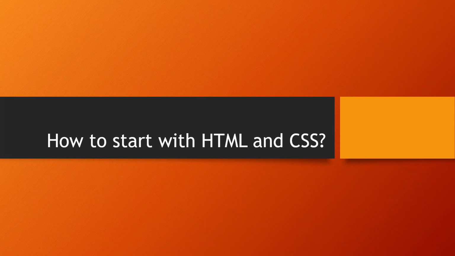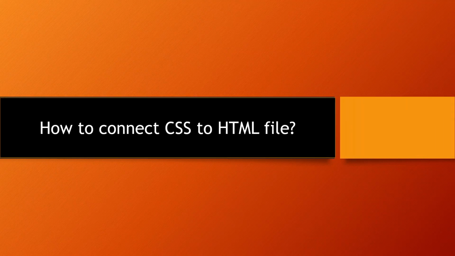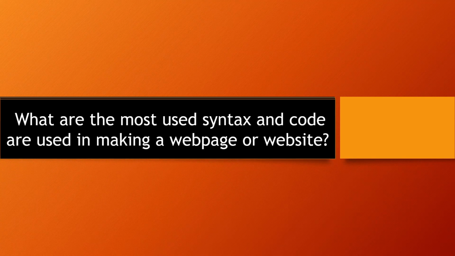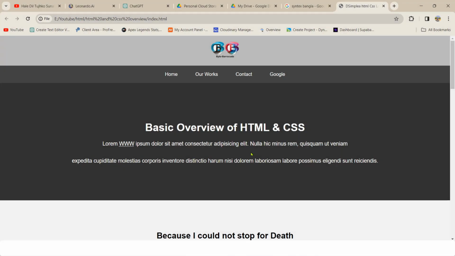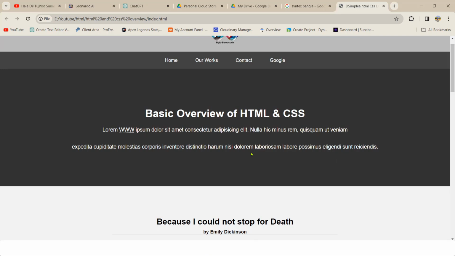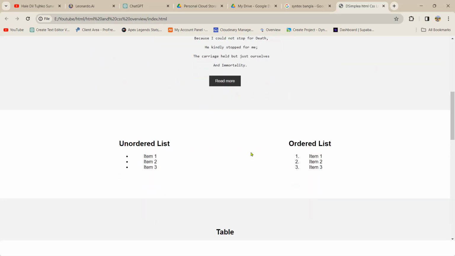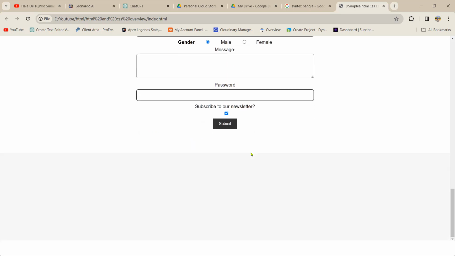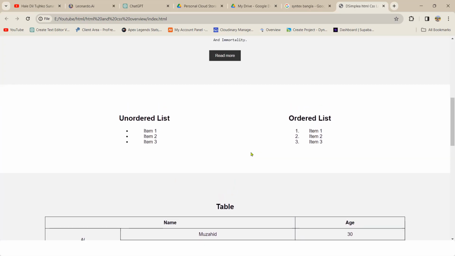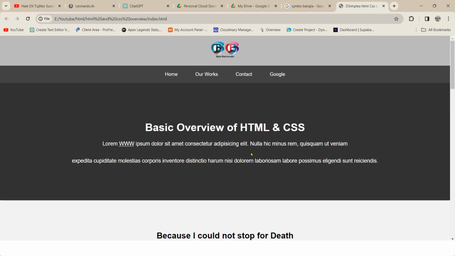How to start with HTML and CSS. How to connect CSS to HTML file. Or what are the most used syntax and code used in making a web page or website. We will have the answer to these questions from this web page we will make using HTML and CSS, where we will show the most used HTML and CSS codes.